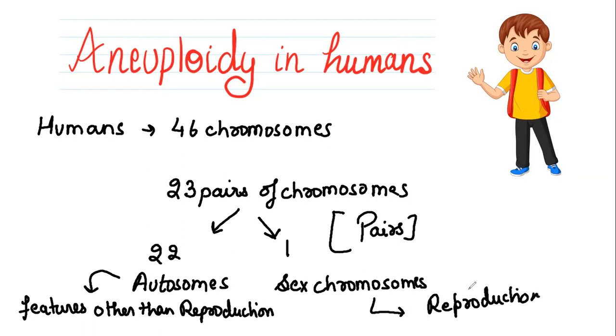So other features include eye color, hair color, skin pattern, skin tone, everything except the reproductive features and reproductive traits. These traits are included in the sex chromosome. The sex chromosome is responsible for that.